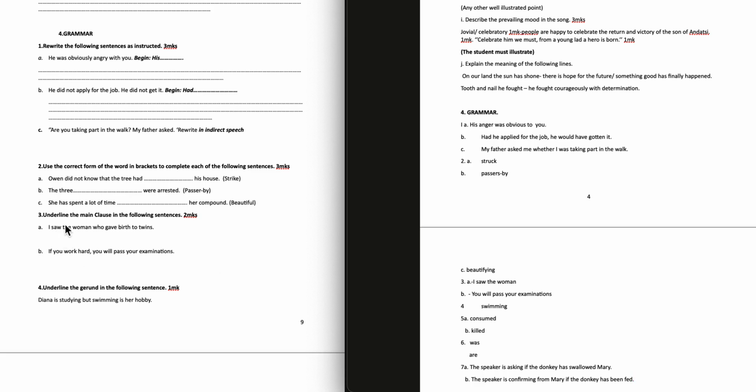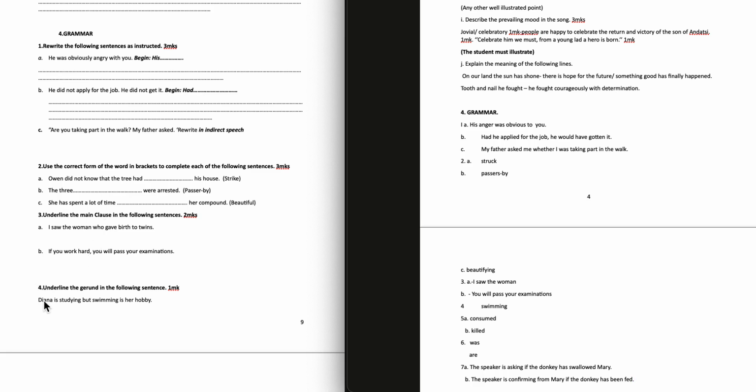Question 3. Underline the main clause in the following sentences. A. I saw the woman who gave birth to twins. So you underline "I saw the woman". That is the main clause. 3b. If you work hard, you will pass your examination. So "you will pass your examination" is the main clause.